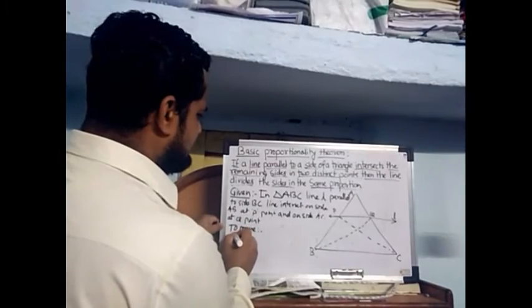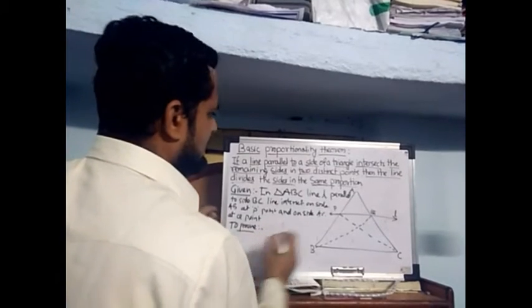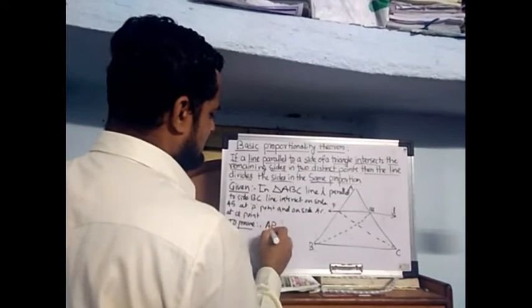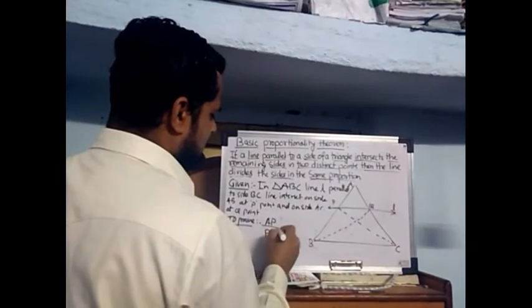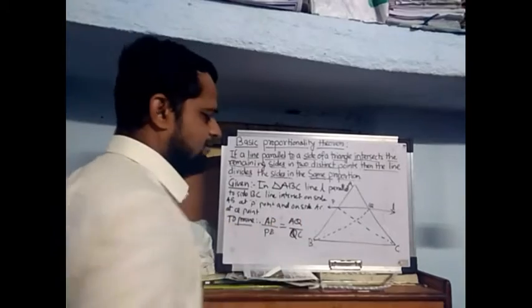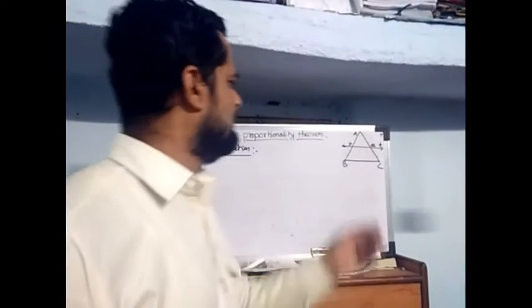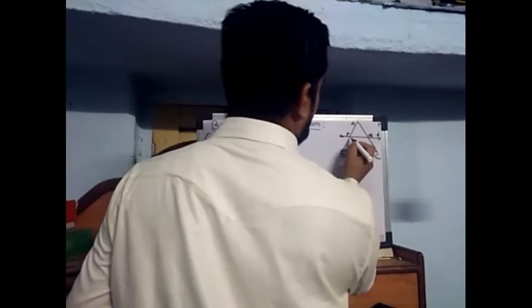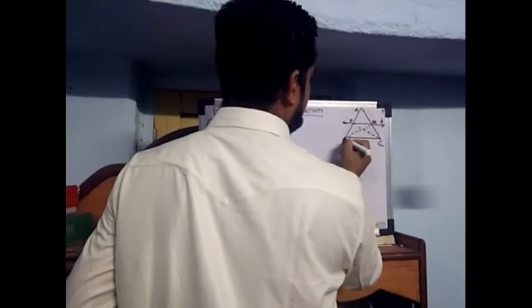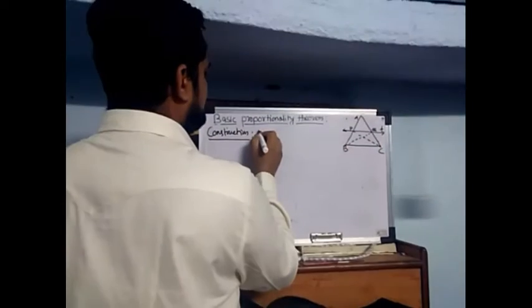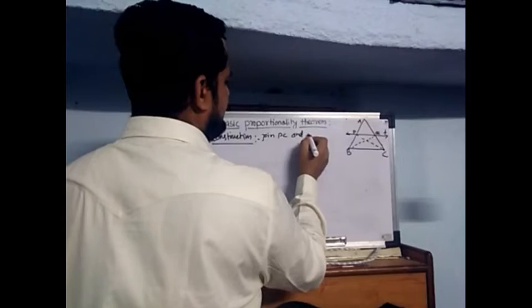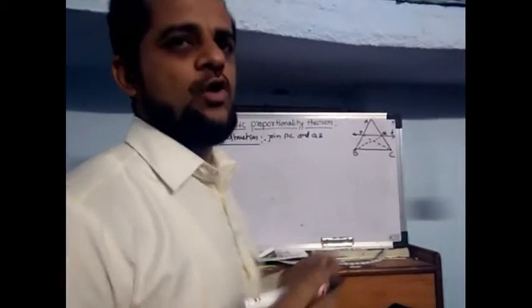We want to prove that AP upon PB is equal to AQ upon QC. For this, we first join PC and QB like this.